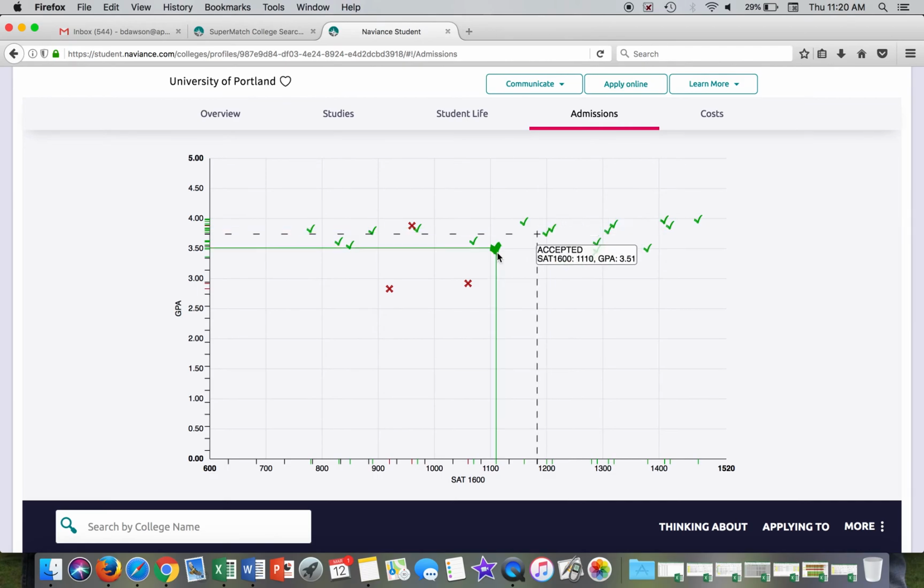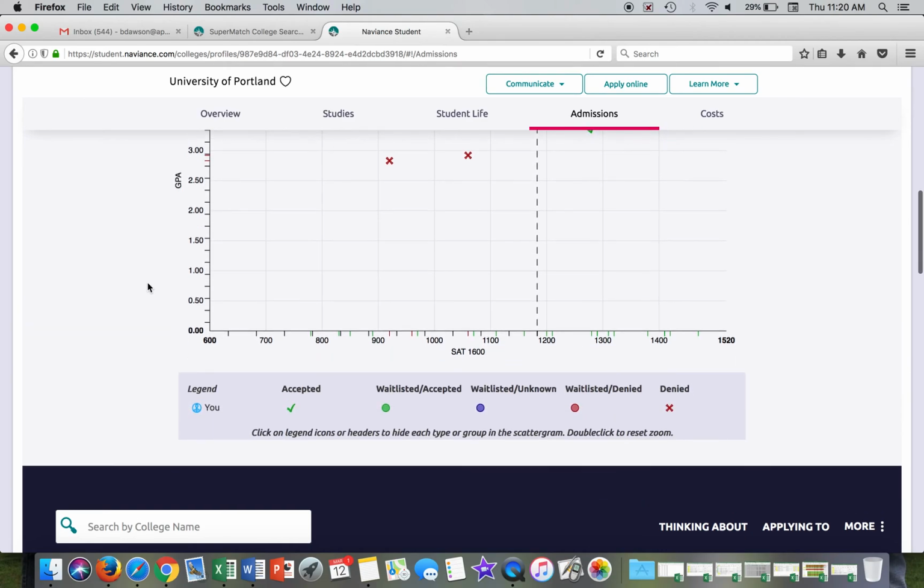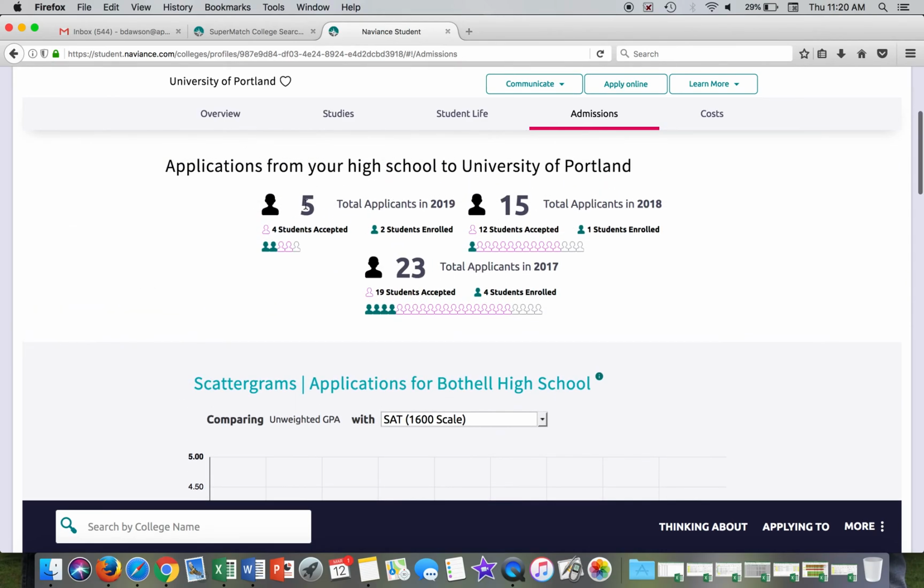If you're above or below that, that helps you determine if this is a reach for you or a sure bet or kind of in the middle. Extremely helpful. This is historical data. This is data that you're not going to find anywhere else. And this data is extremely helpful for you to know, because this is what the colleges really look at. They look at the historical data from your high school, how students from Bothell do when they come to Portland is very important in their decision making.